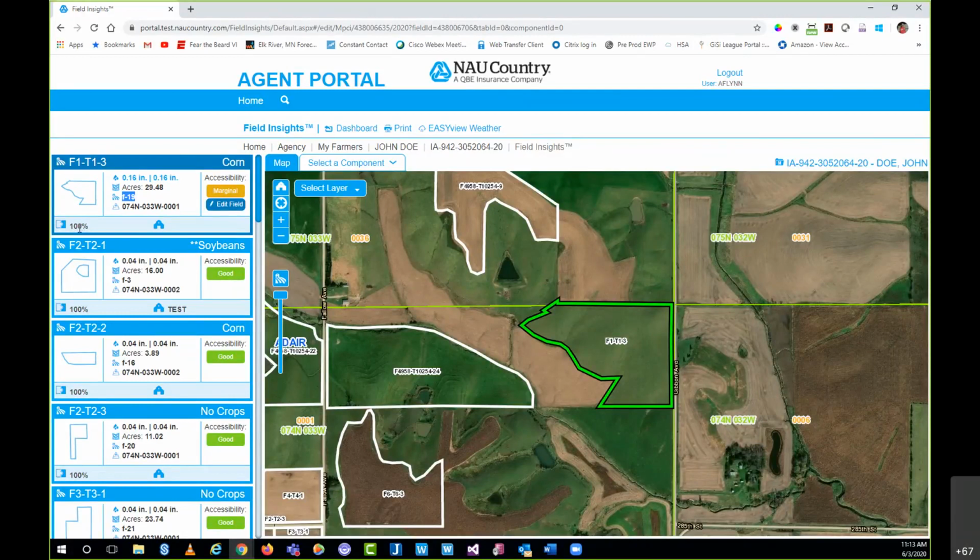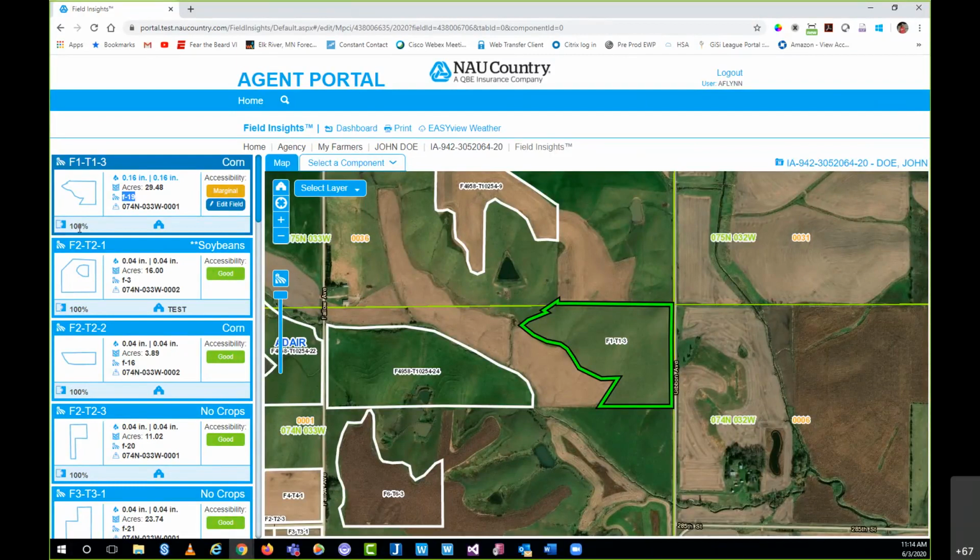And the reason for that, regardless of whether it's a 50-50 policy or not, is that Field Insights is directly communicating with Easy Mapping. And within Easy Mapping, you have the ability to adjust the share percentage for just one field, basically as a reference or an FYI that you can provide to your insured.